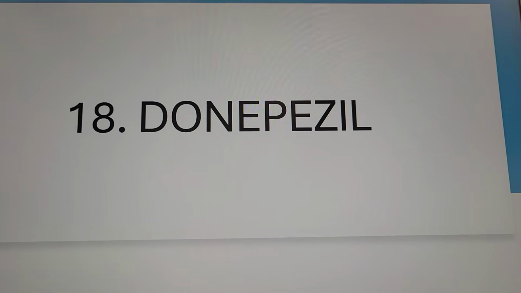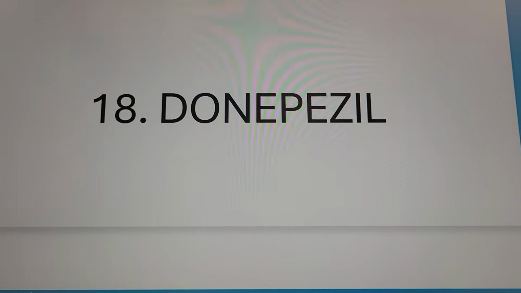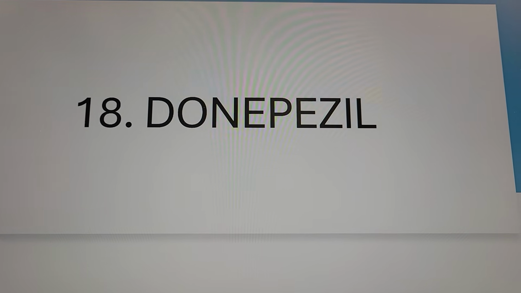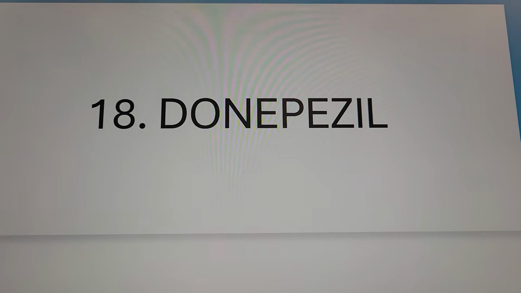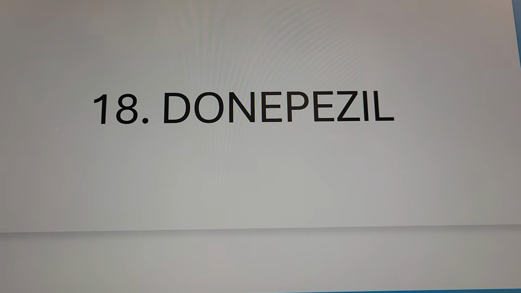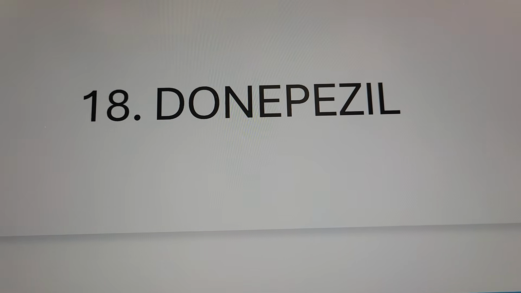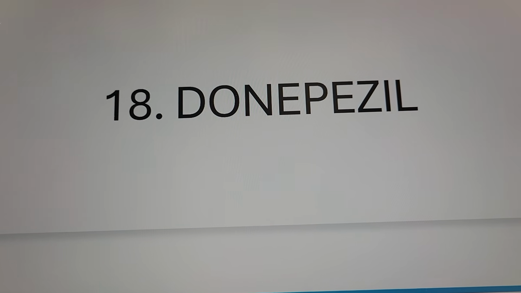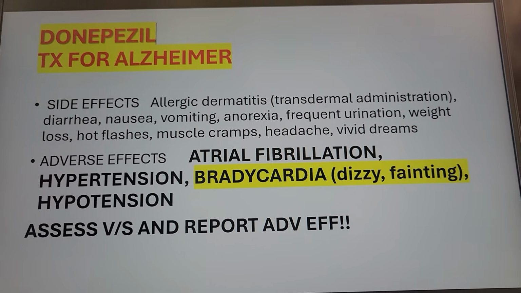Now Donepezil. Donepezil is also your Alzheimer medication, right? For people with Alzheimer's, usually we give Donepezil and Risperidone together because they work better, agonists. Just like levodopa and carbidopa for Parkinson's, we give them together because they work better, right? So for Alzheimer's, we give this Donepezil together with Risperidone. Donepezil, this is your Aricept, right?